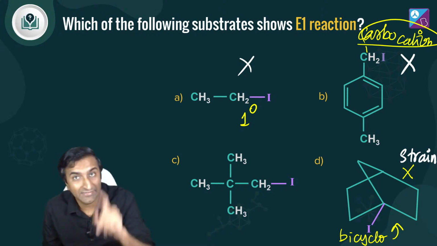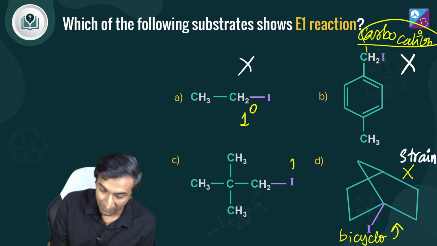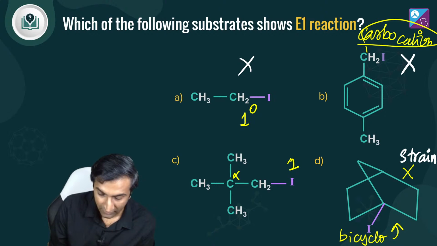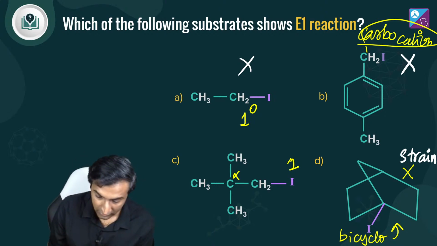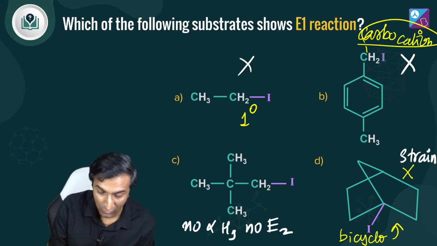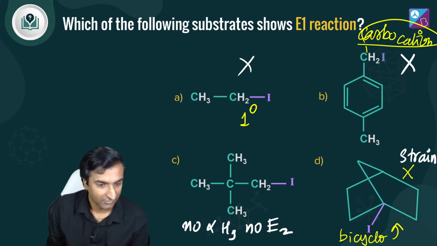Look carefully. Look at C. Look at C. It may seem like ये primary है, क्योंकि यार इसमें तो अल्फा हाइड्रोजन है ही नहीं, right? तो देखो, इसमें E2 नहीं होगा, right? Because there's no alpha hydrogen, E2 नहीं होगा. Definitely E2 नहीं होगा. That's the main thing to do over here.